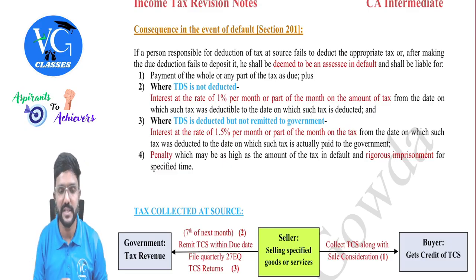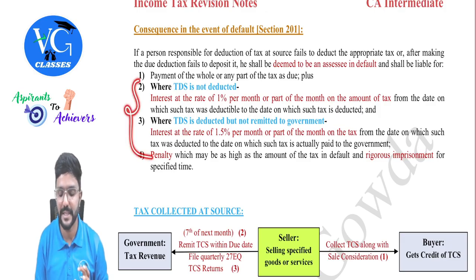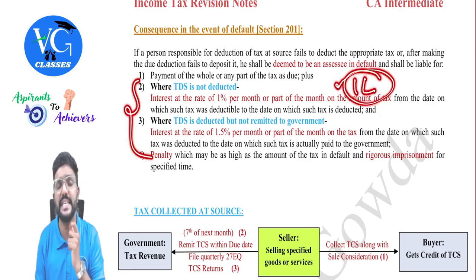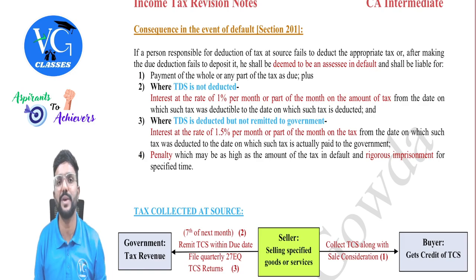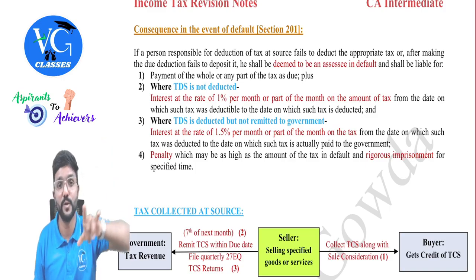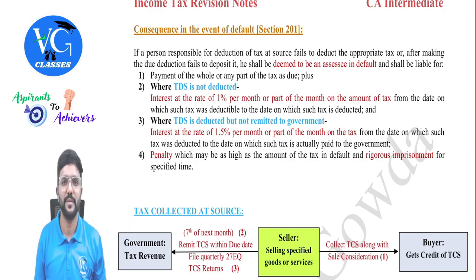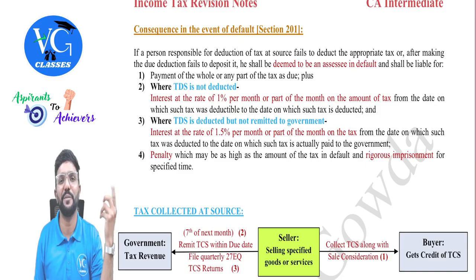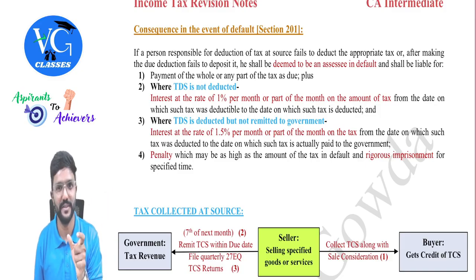Got it? And I'm stressing that please be careful, guys. Interest has to be calculated on 1 lakh, that is the TDS amount. Because by mistake, a student might consider it on the amount of expense, which is 10 lakh in my example. No, no, no. It is on the TDS amount. Because what is the loss of revenue to the government? That 1 lakh TDS amount, not the entire 10 lakh.